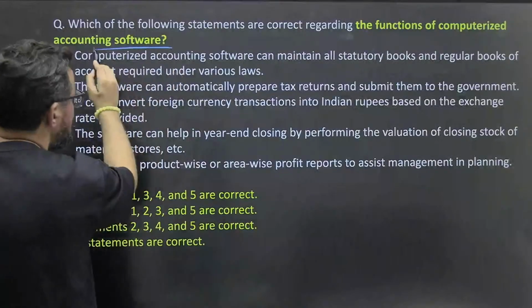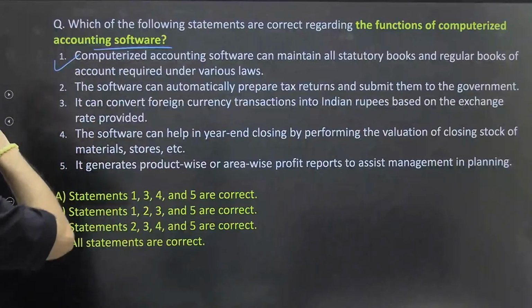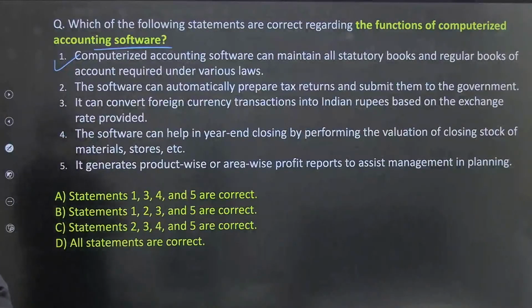Next one, function of computerized accounting softwares team. So accounting softwares which we guys deal on daily basis, team. So computerized accounting softwares can maintain all statutory books and regular books of the accounts required under the various laws. True, पहला सही है ना एकदम आपका, first statement is true team.